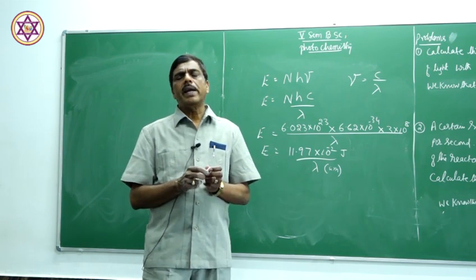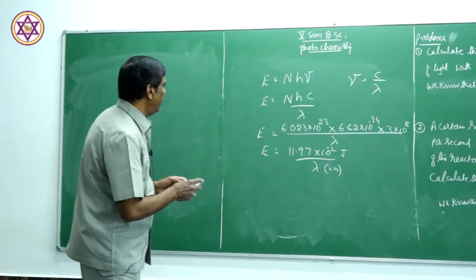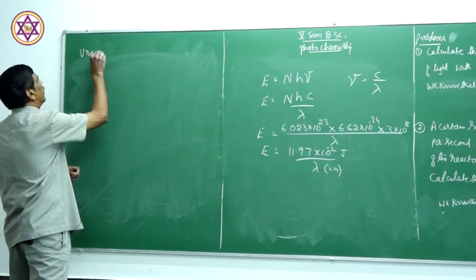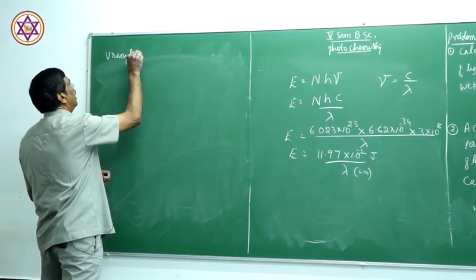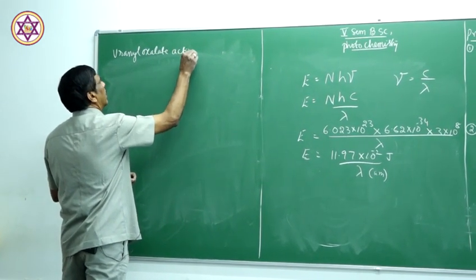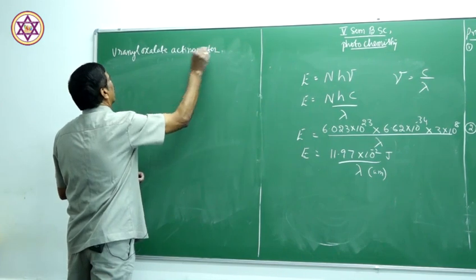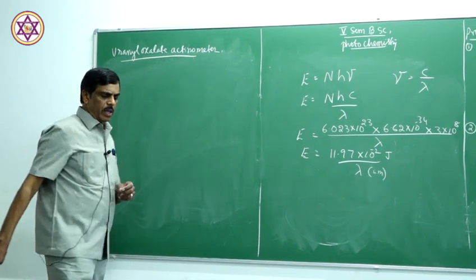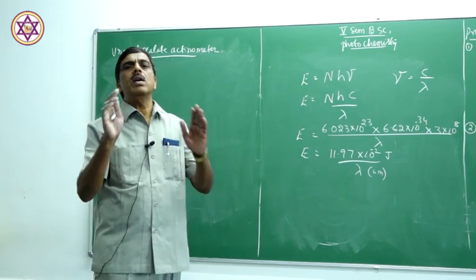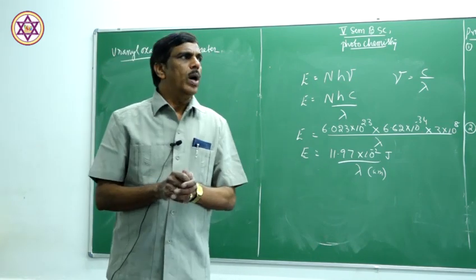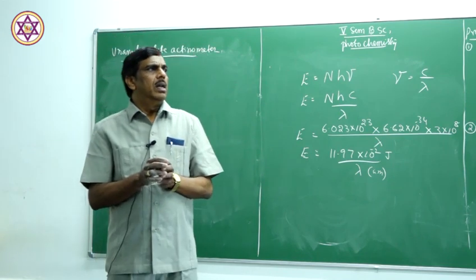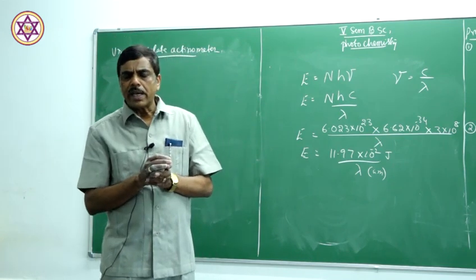uranyl oxalate actinometer. Using this instrument, we can find out the quantum efficiency. So, what is the mechanism? What is the action taking place in this actinometer?